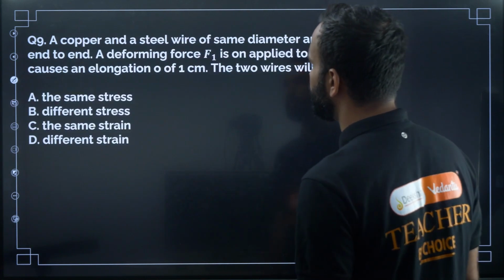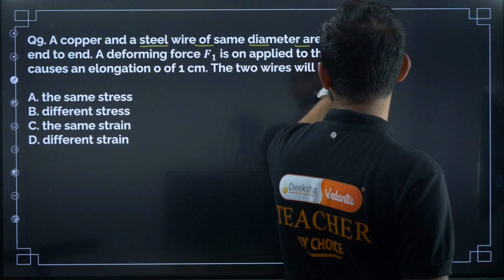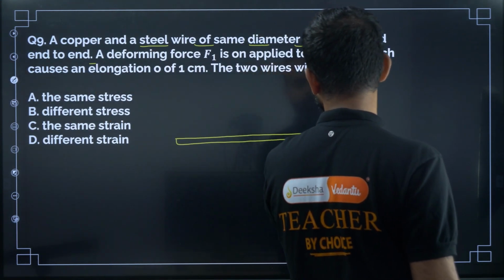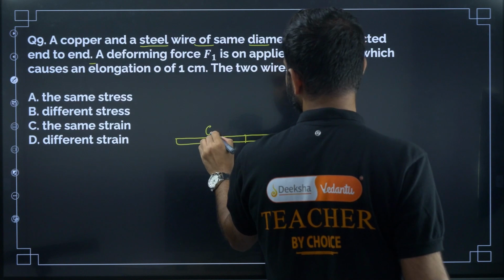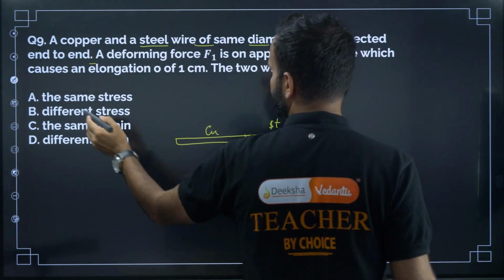Next question, question number 9. A copper and a steel wire of the same diameter are connected end to end. Here, this is the copper wire and this is the steel wire.